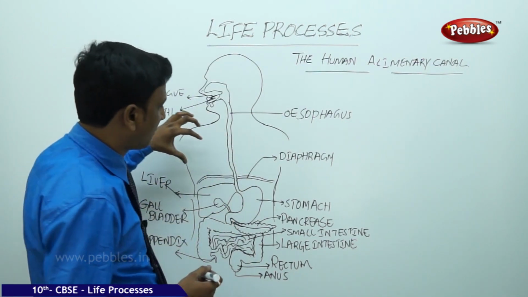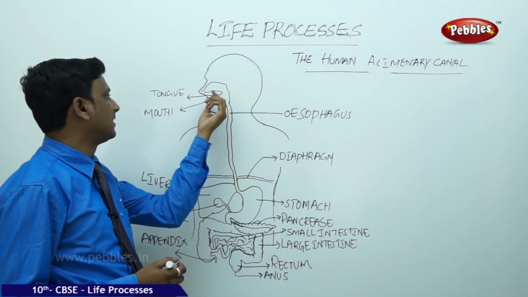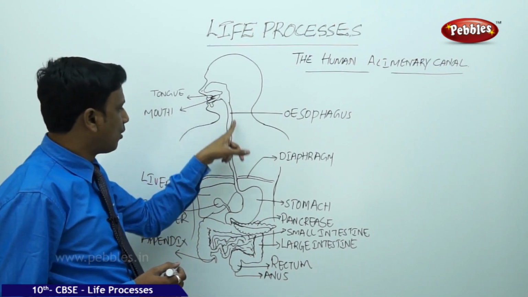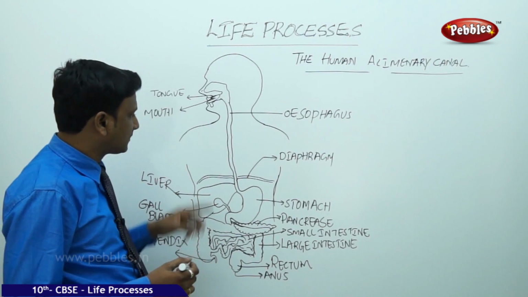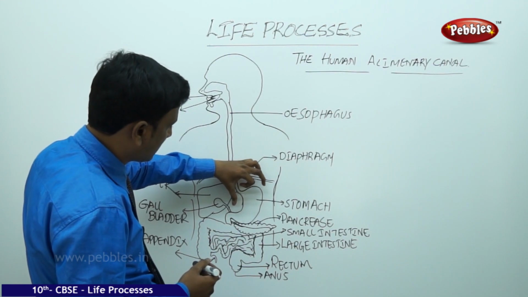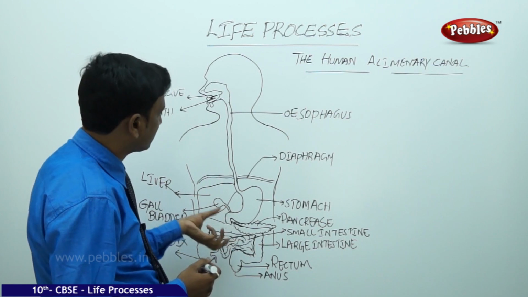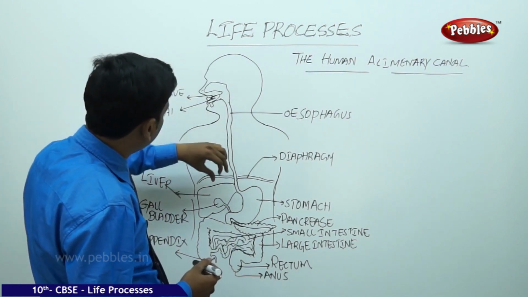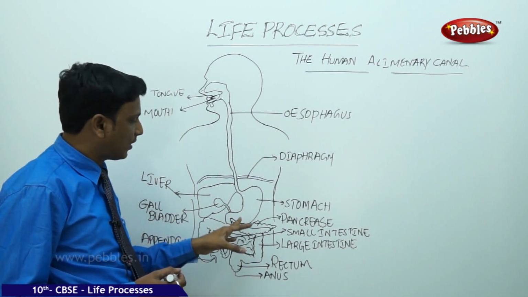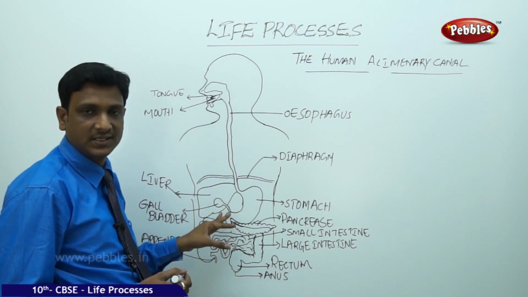Let us see the various parts of the human alimentary canal. The human alimentary canal begins at the mouth and ends at the anus. It is a long coiled tube which has various modifications. You can see the difference of the tube here. At this region it is like a bag-like structure. Again it is like a pipe-like structure in the intestines. So this long coiled tube extends from the mouth to the anus. It is modified into different shapes as it has to perform different functions at each stage, at each place.